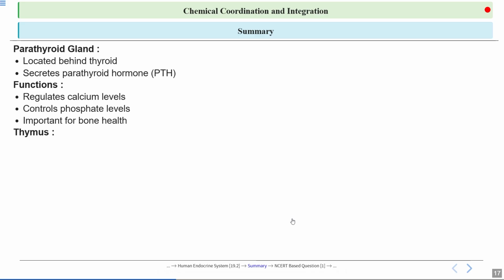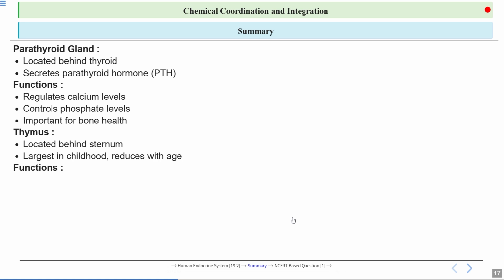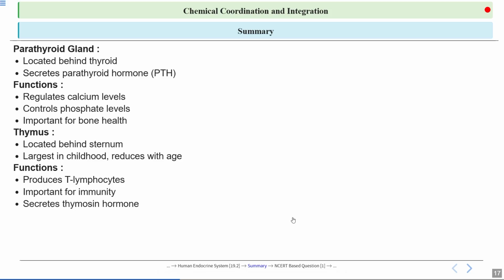Then we also talked about the thymus. It is located behind the sternum. It is largest in childhood and it shrinks with age. Then we also talked about their functions. It releases T lymphocytes and it is very important for immunity, as well as it secretes thymosin hormone and aids in development of the immune system.